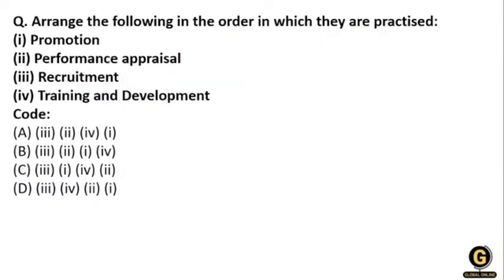On your screen: arrange the following in the order in which they are practiced: promotion, performance appraisal, recruitment, training and development. This is a simple question.